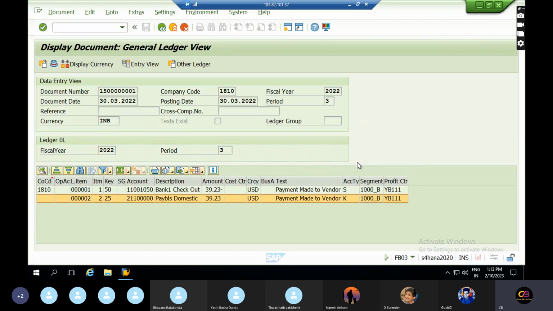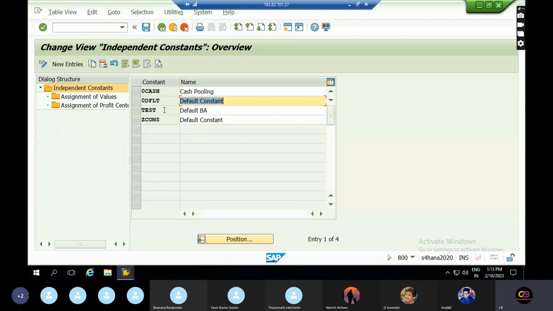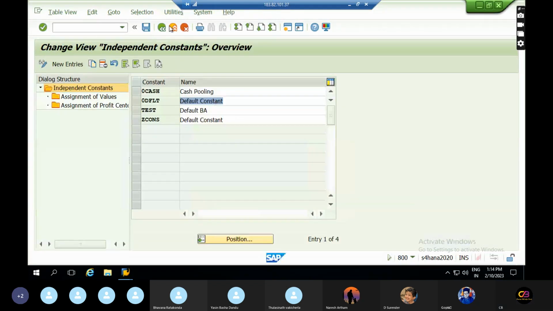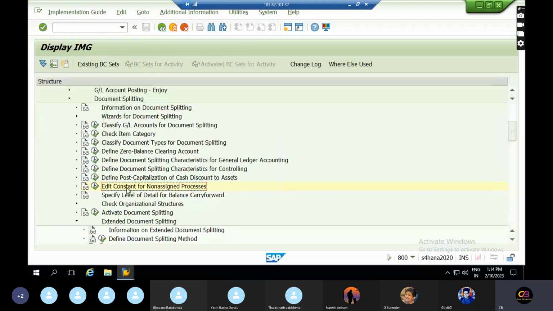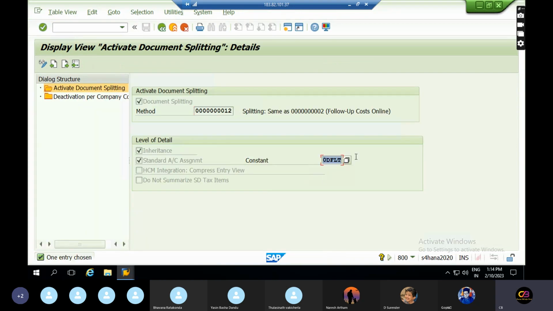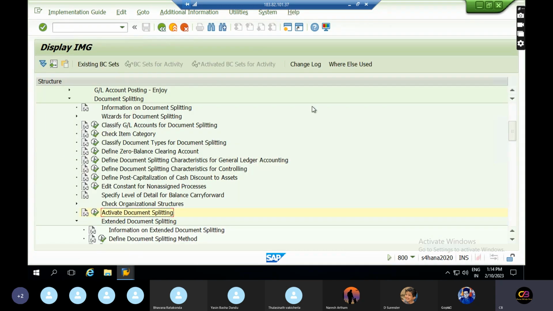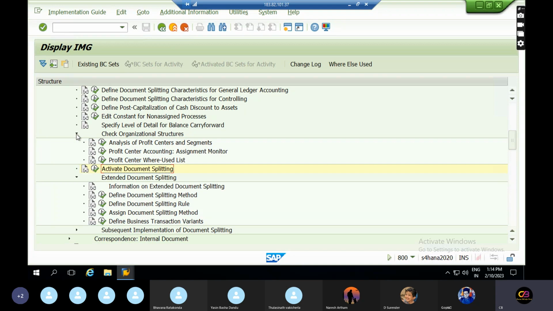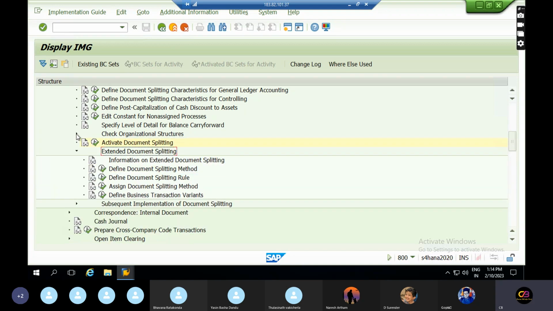But in the system, what happens? This configuration has been done long ago. Someone has changed it. Okay, that is the reason these old figures are showing. Once you assign the default profit centers and cost centers, then you need to go to document splitting and assign this constant to this place. For all your transactions, the default segment, default profit center, and default business area come automatically. Okay, this is the way we can do the document splitting concept.